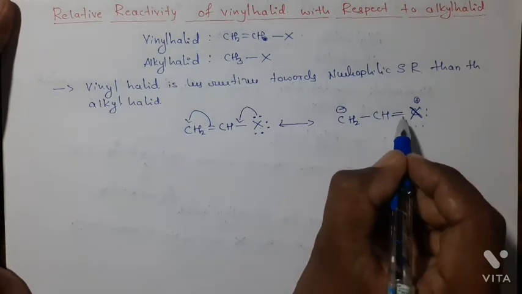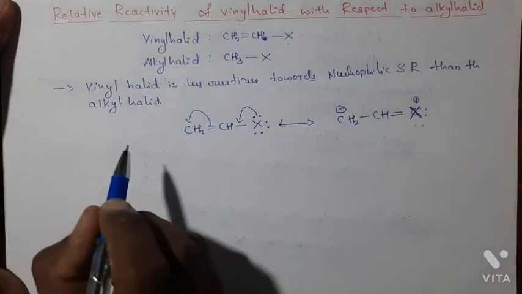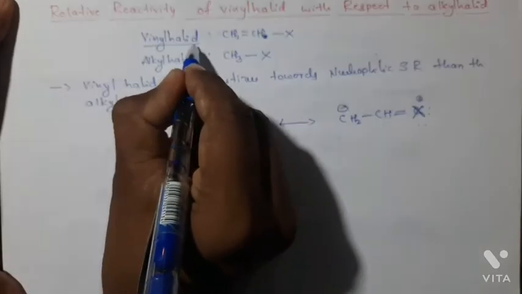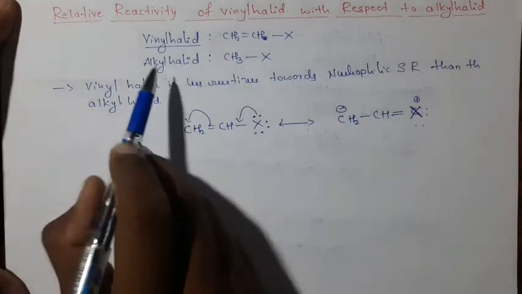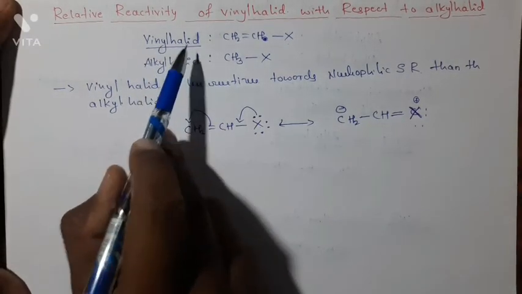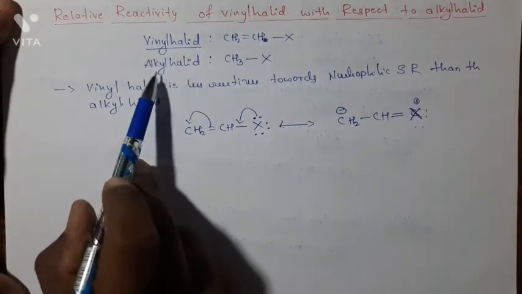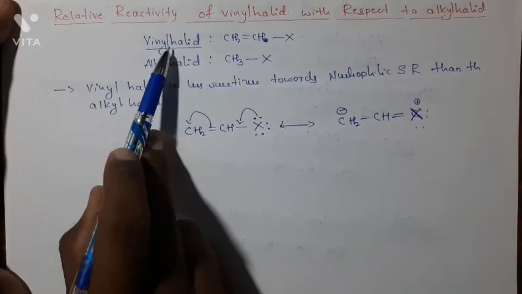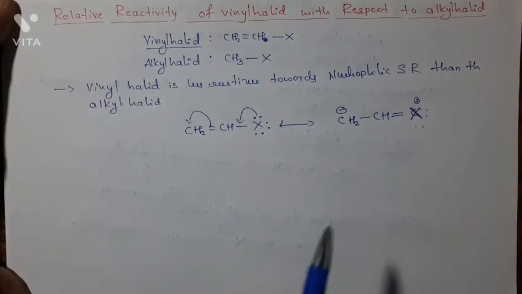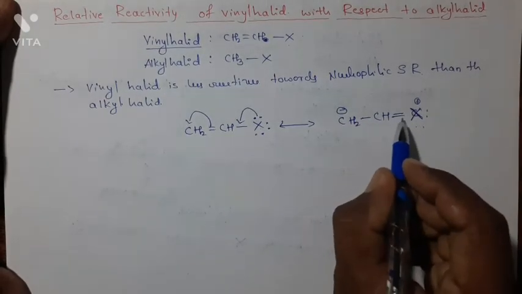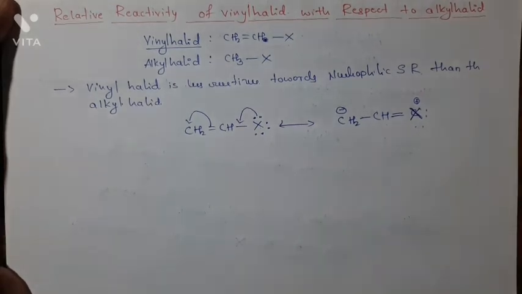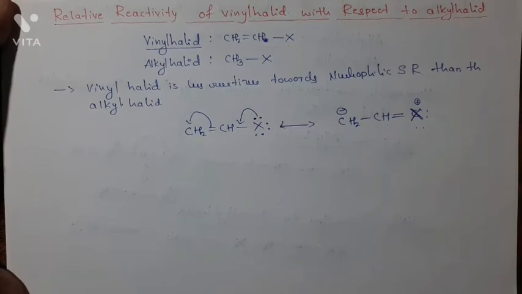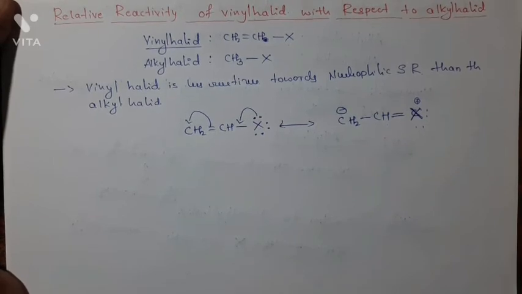Due to this double bond character, the reactivity of vinyl halide compared to the alkyl halide decreases. Hence when you compare vinyl halide with alkyl halide, the reactivity of alkyl halide is more compared to the vinyl halide. That reason is due to the partial double bond character between the carbon and halogen. Hence the vinyl halide is less reactive towards the nucleophilic substitution reaction.